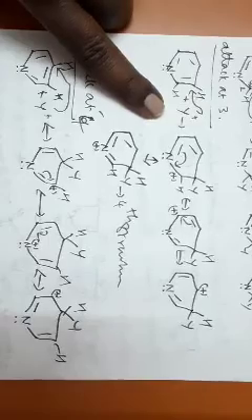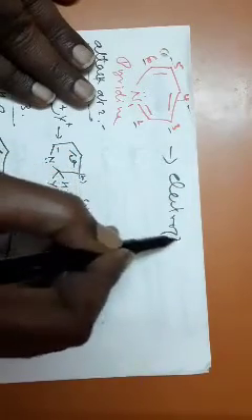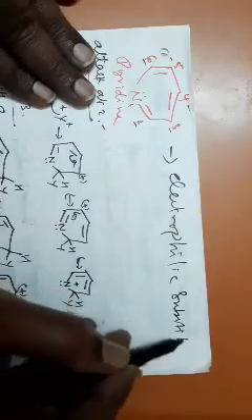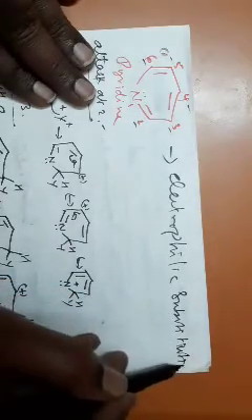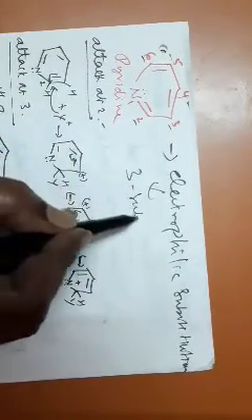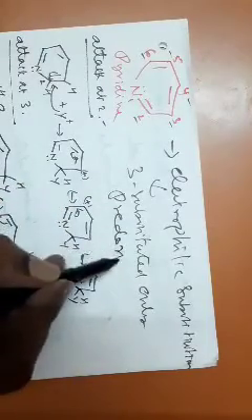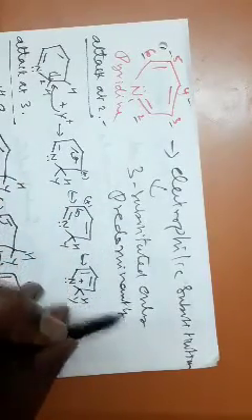So, if pyridine undergoes electrophilic substitution, then you get a 3 substituted product only, or we can say you get a 3 substituted product predominantly.